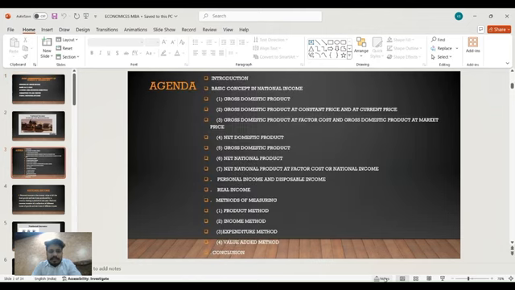National income concept and measurement. Agenda: Introduction, basic concepts in national income: gross domestic product, gross domestic product at constant price and at current price, gross domestic product at factor cost and gross domestic product at market price. Net domestic product, gross national product, net national product, net national product at factor cost or national income, personal income and disposable income, real income, methods of measuring. There are four types of methods of measuring: product method, income method, expenditure method, value added method.